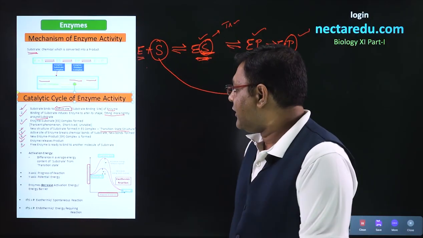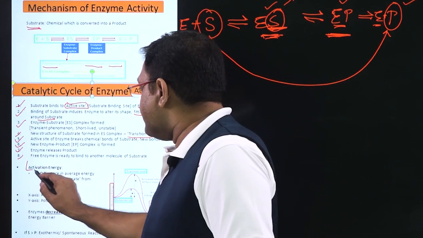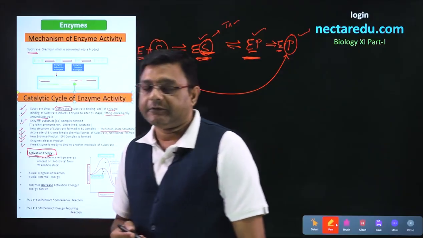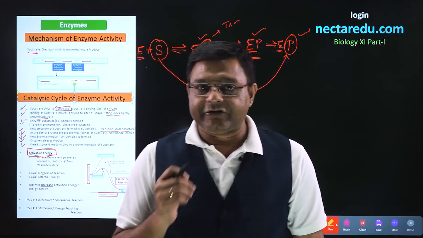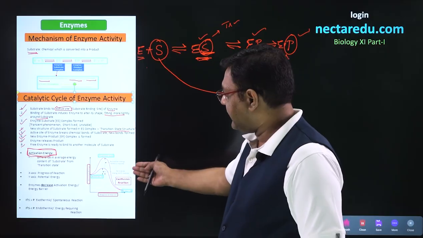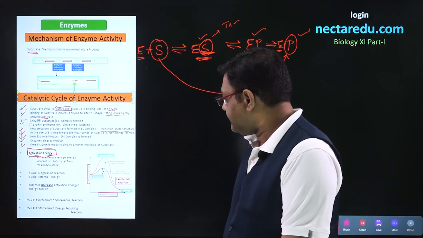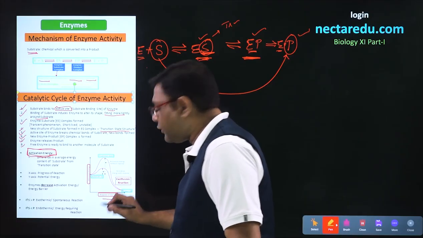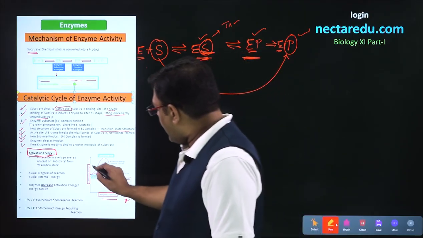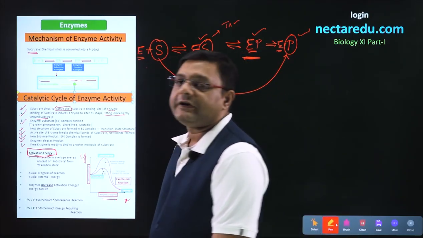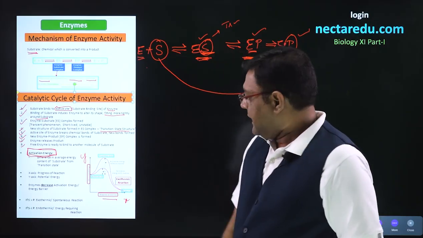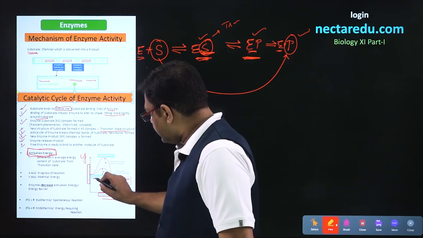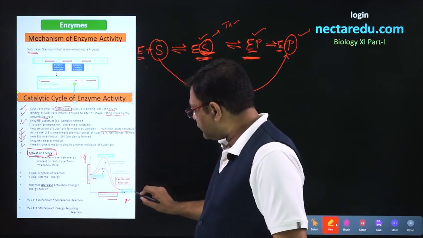Talking about the mechanism of enzyme activity, an important phenomenon is activation energy. Now, what is activation energy? Let us understand it by this graph. On this x-axis, progress of reaction is shown. On this y-axis, potential energy is shown. Let us take this substrate. This substrate has to change to product.